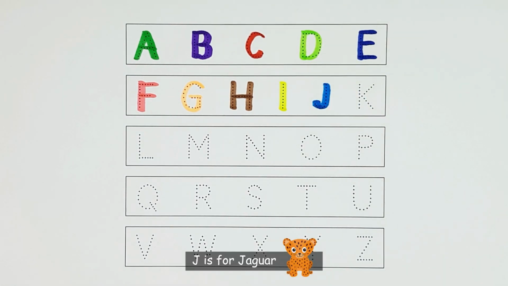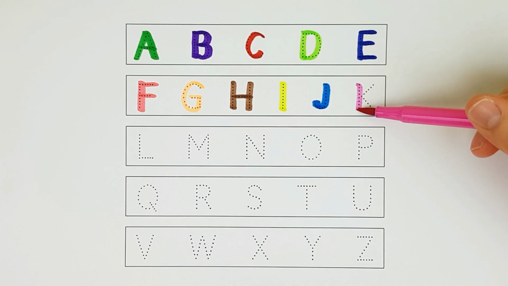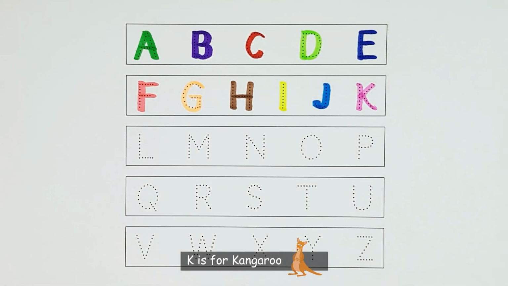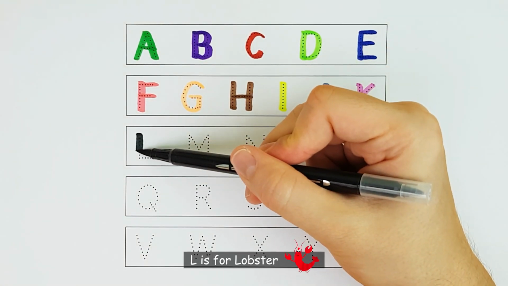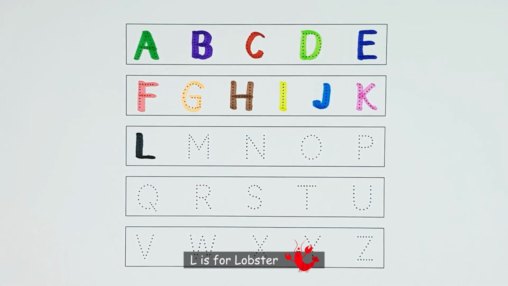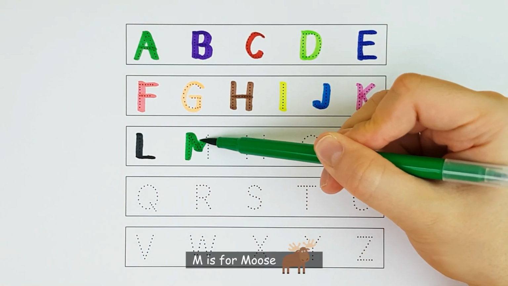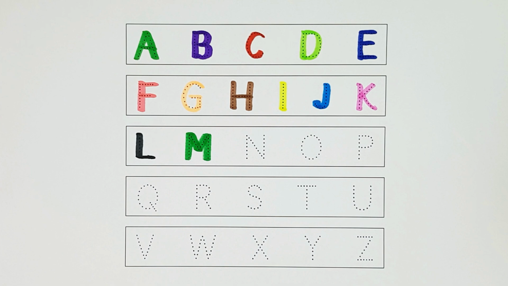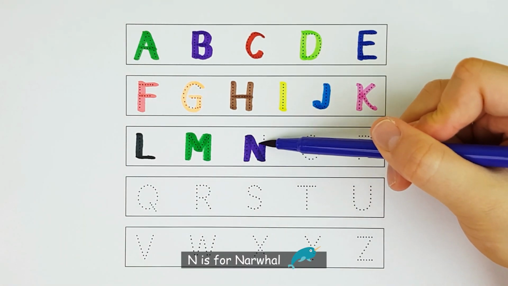J is for jaguar. K is for kangaroo. L is for lobster. M is for moose. N is for narwhal.